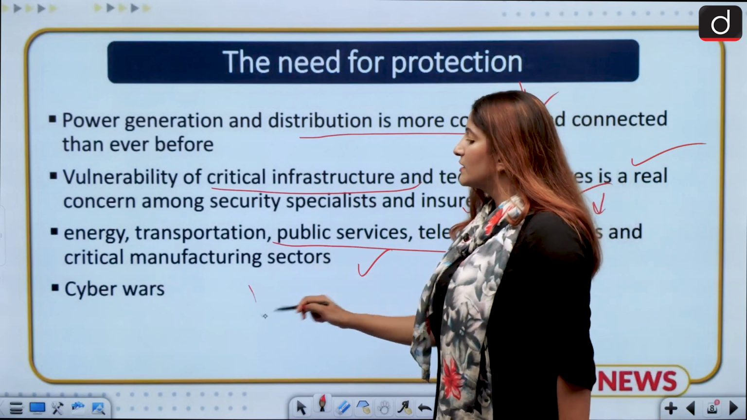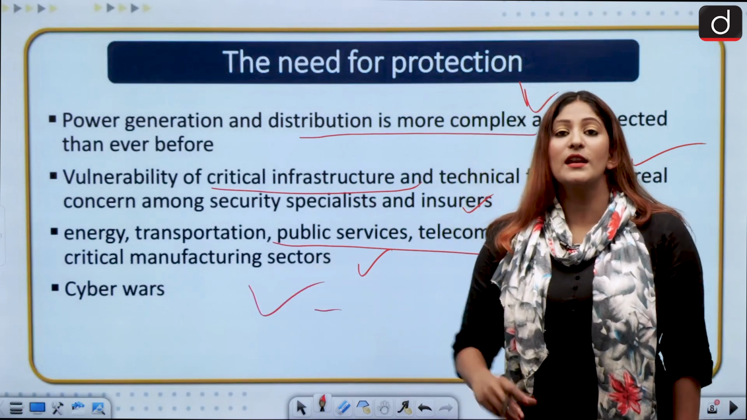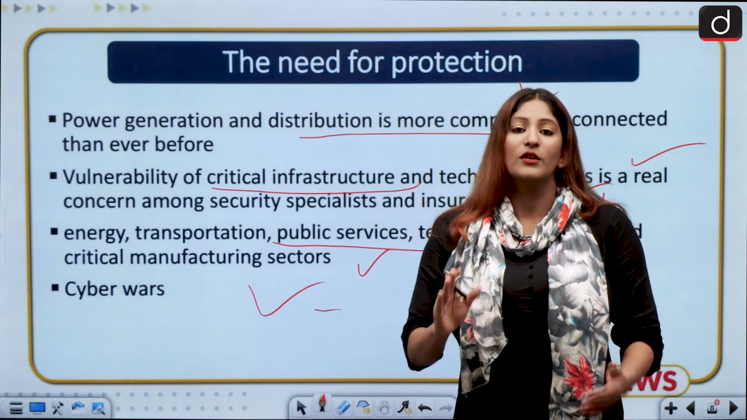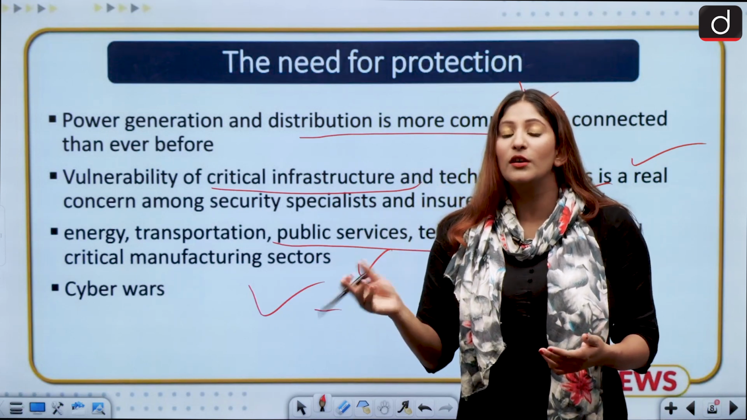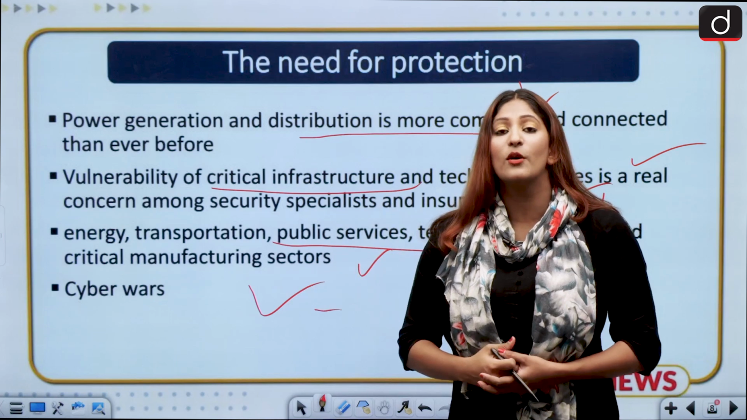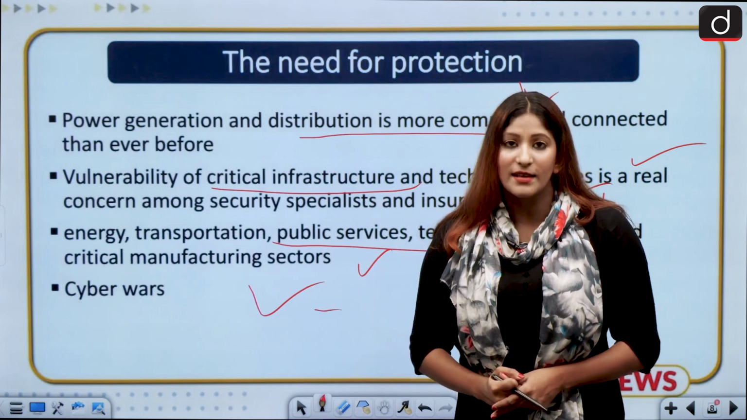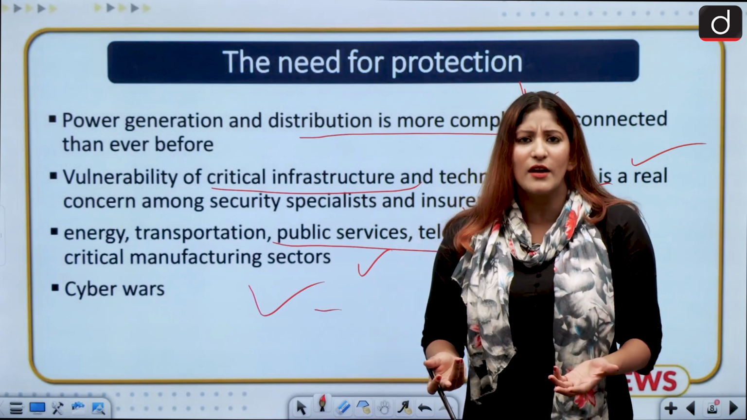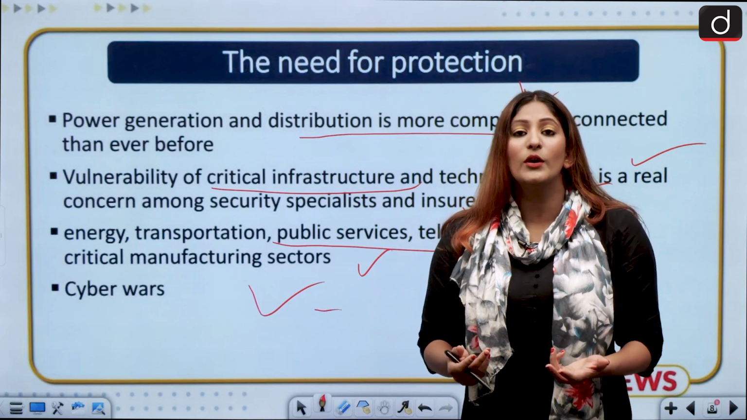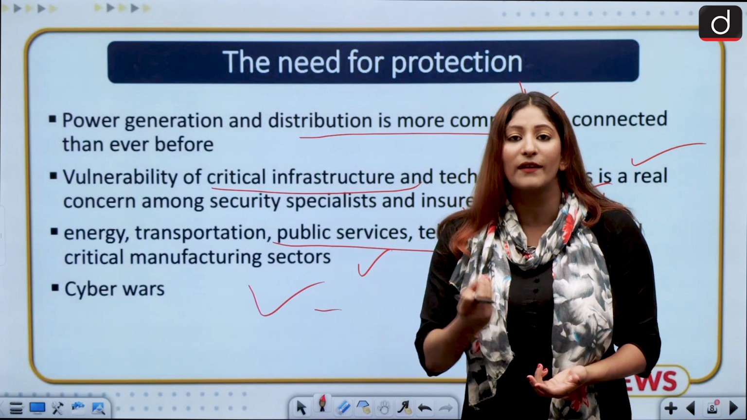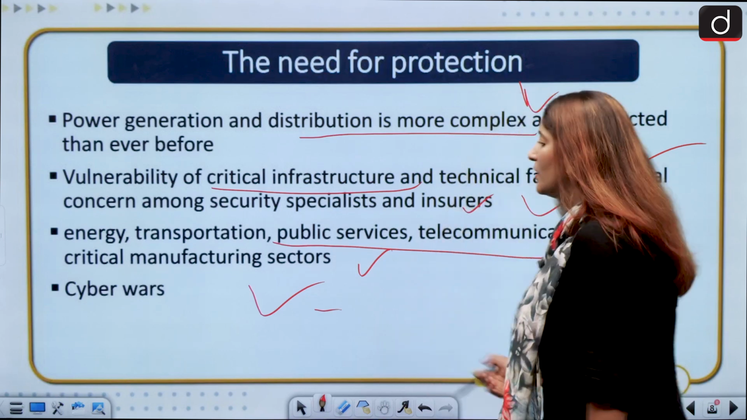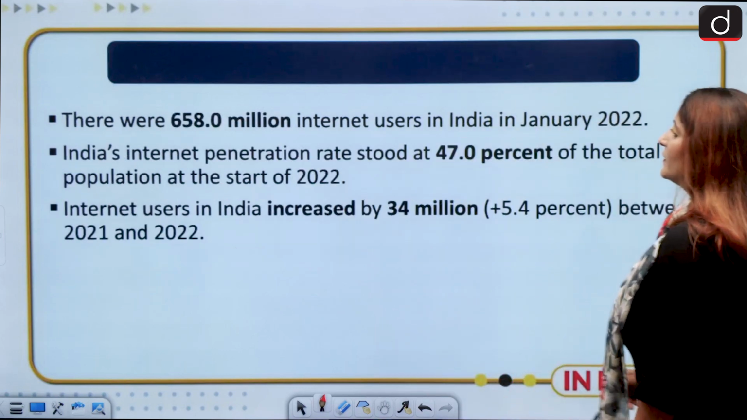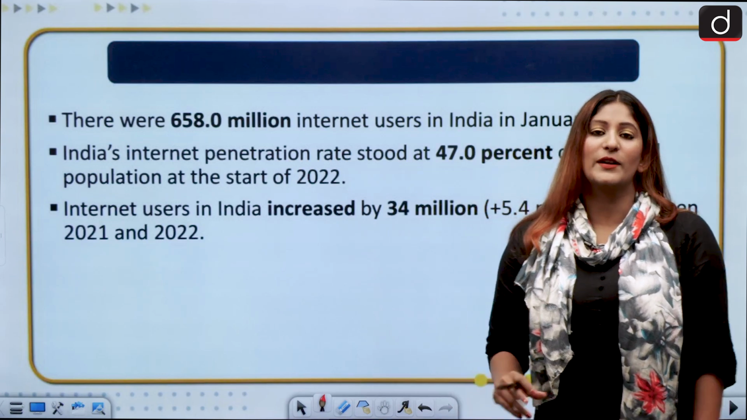And of course, cyber war is something that we can never rule out the possibility of, because nowadays big data is something. Why are we securing our data? Because we do not want other countries to know what our vulnerabilities are. Information is power.